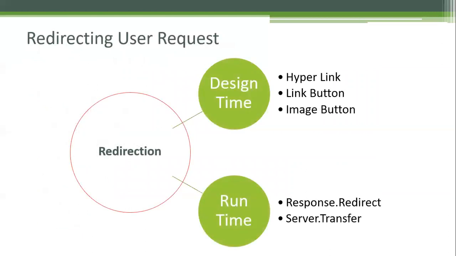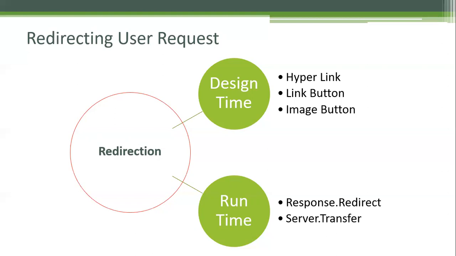So today we will start working with redirecting user requests. We can redirect from one page to another page in two ways: design time redirection and runtime redirection. Redirection means when you click on some link, you open a different page. You are traveling from one page to another page. This is called redirection. Opening a different resource when you perform some action is called a redirection. So there can be a design time redirection or runtime redirection. Depending on a logic, if you want to redirect, we use runtime redirection.